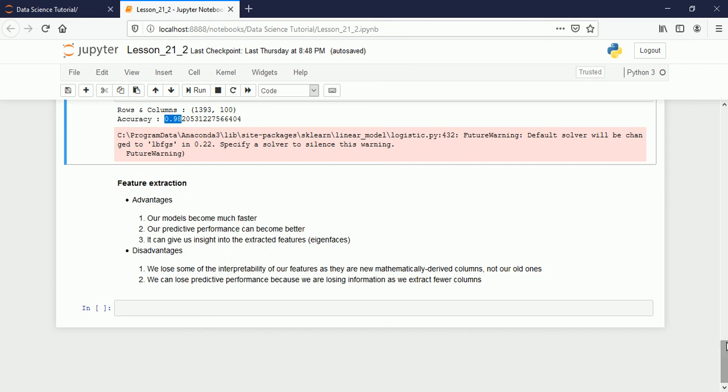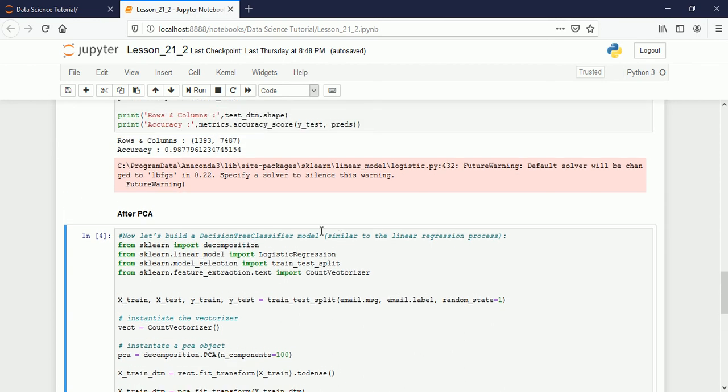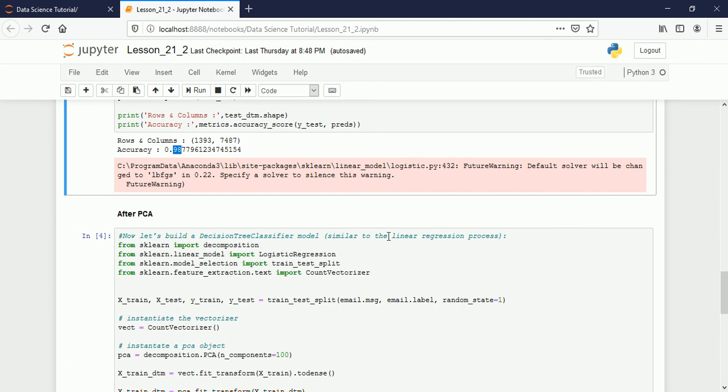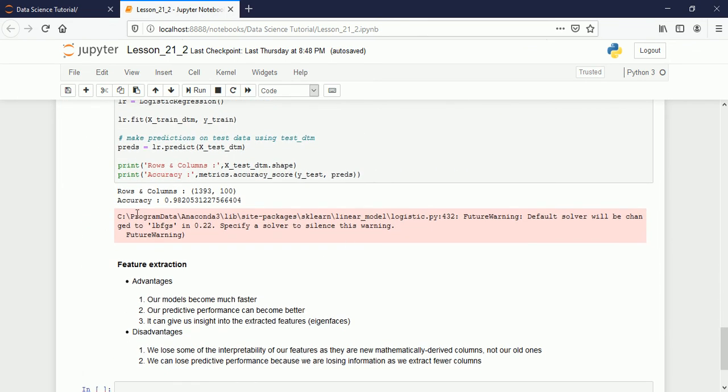Here, if you remember, it is reduced somewhat, not by much. If you round this number, it becomes 99%, because the third value is 7. But here, if you round this, you still get 98%. This is because we lost so many columns, but the model is much faster.